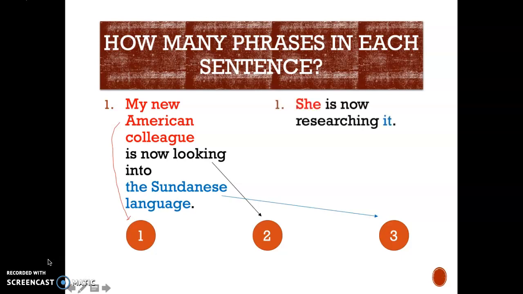We can actually restate this rather long sentence as a much shorter one. So, she is now researching it, right? And still, even though it's much shorter, this short sentence is composed of three parts or three phrases. She is the first phrase, is now researching is the second phrase, and it is our third phrase.